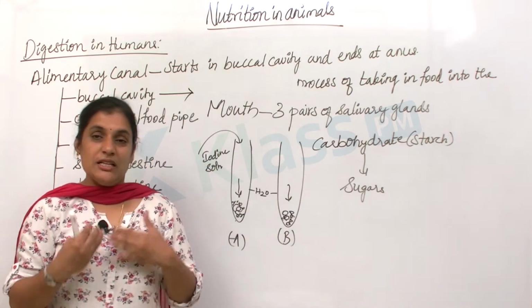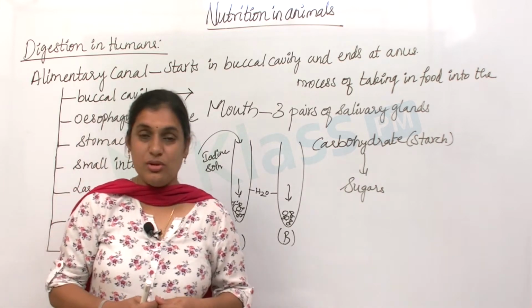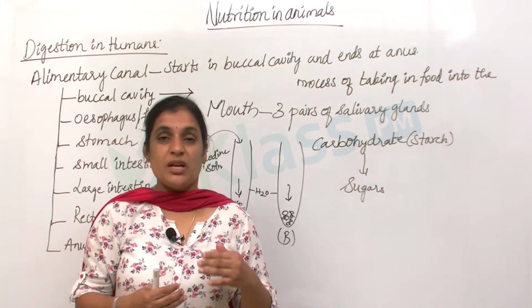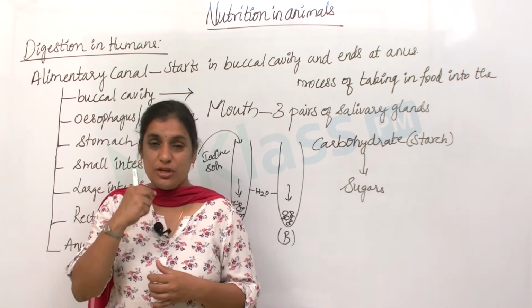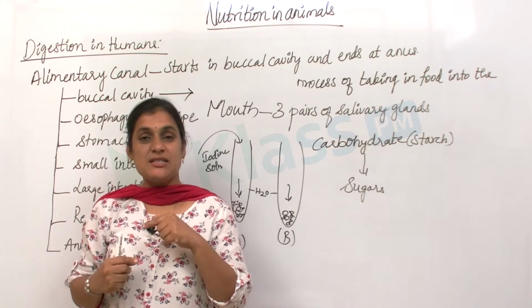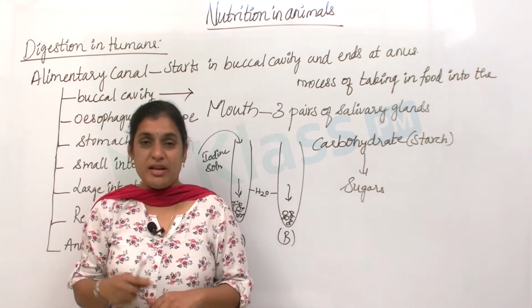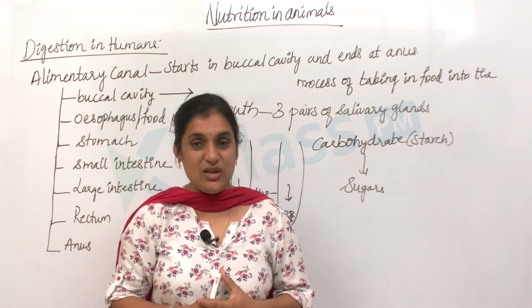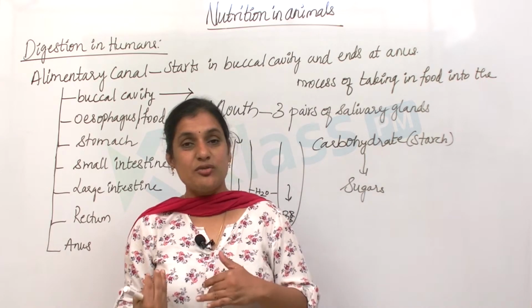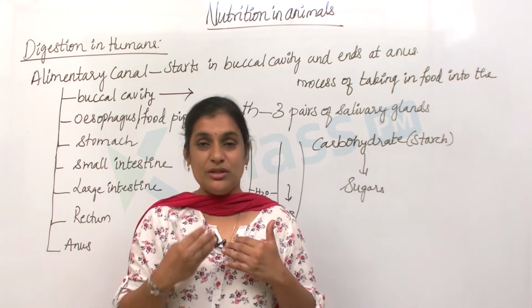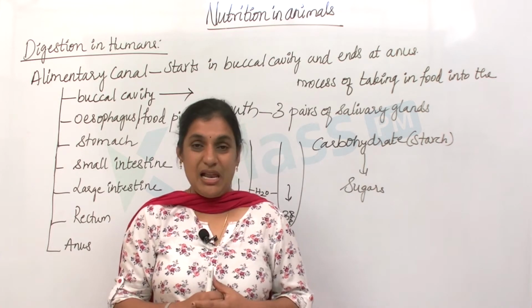And we know that our tongue plays an important role. It will help us to chew the food. And you know where this tongue is present? This is attached at the back end to your buccal cavity, and it is free in the front, right? And you can move your tongue in any way. You can push the food to the left side of your jaw or the right side of your jaw, right? This can be done only with the help of the tongue.